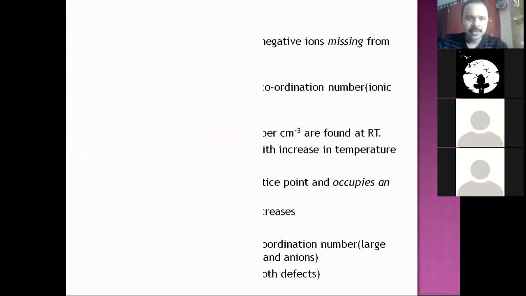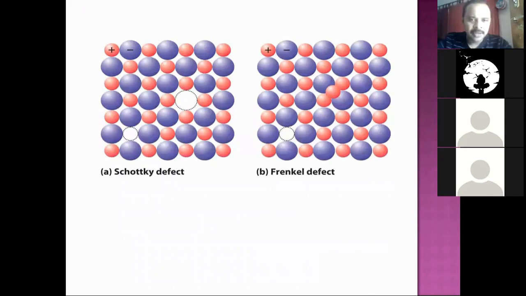This picture beautifully represents the Schottky defect and Frenkel defect. You can see in the first diagram there is a pop-up also indicating ionic vacancies. One is a larger vacancy, another is a smaller one. The smaller one corresponds to the positive ion and the larger one corresponds to the negative ion. These are ionic vacancies because a pair of ions is missing from the lattice.